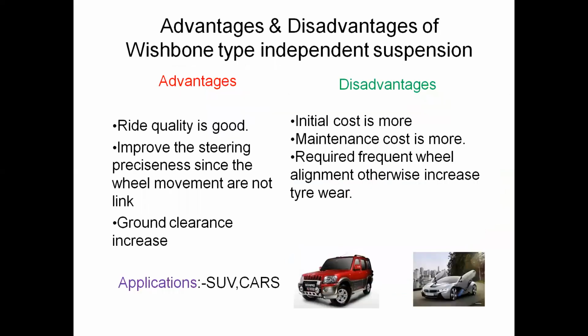What are the advantages and disadvantages of this wishbone type of independent suspension system? The advantages: ride quality is good, steering preciseness is improved since the wheel movements are not linked, and ground clearance is increased. The disadvantages: initial cost is more, maintenance cost is more, and frequent wheel alignment is required, otherwise tire wear increases.